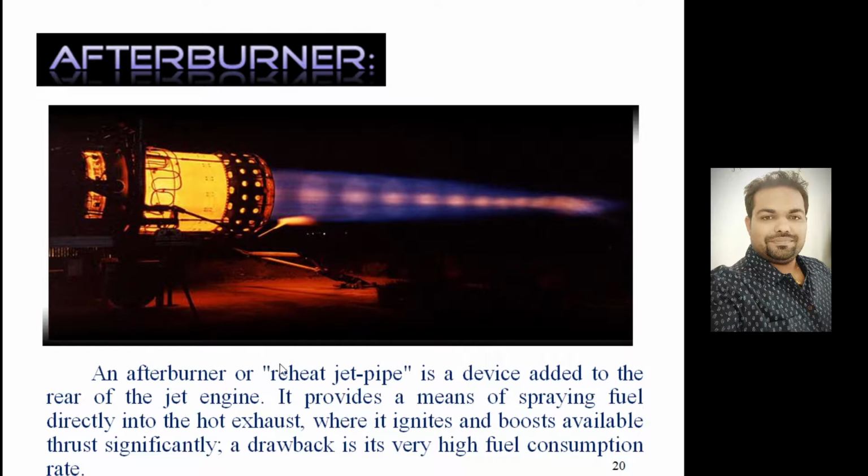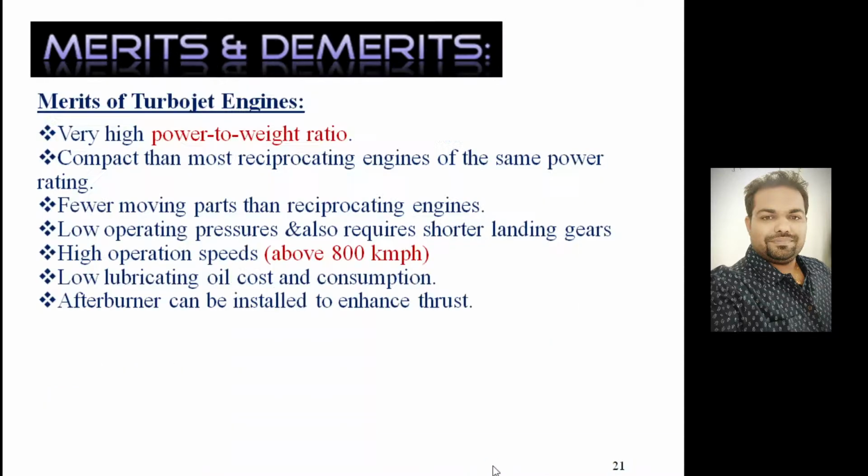So an afterburner or reheat jet pipe is a device added to the rear of the jet engine. It provides a means of spraying fuel directly into the hot exhaust, where it ignites and boosts the thrust significantly. The drawback is very high specific fuel consumption. Fuel consumption is more. That's why we operate the afterburner for a shorter period of time.